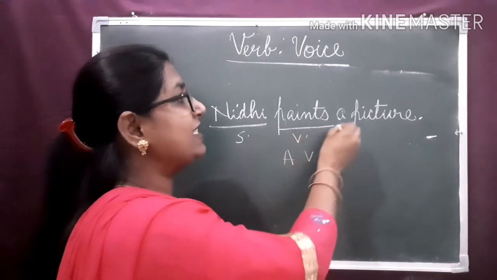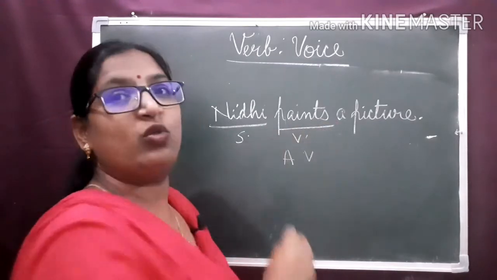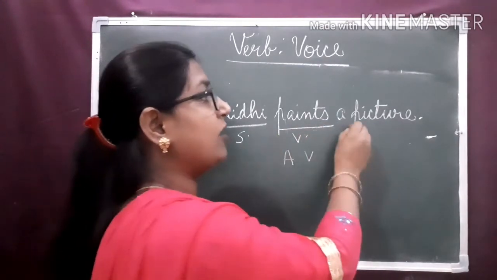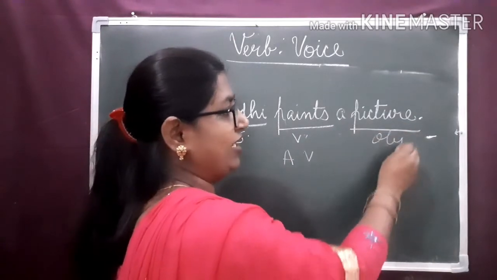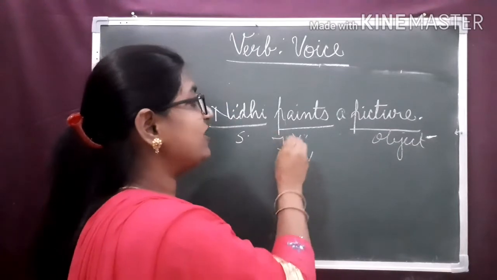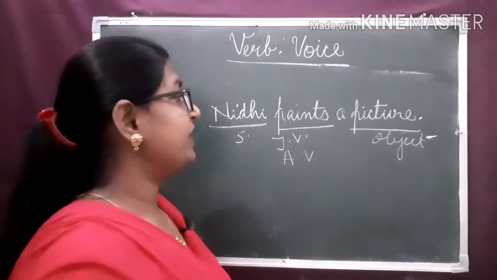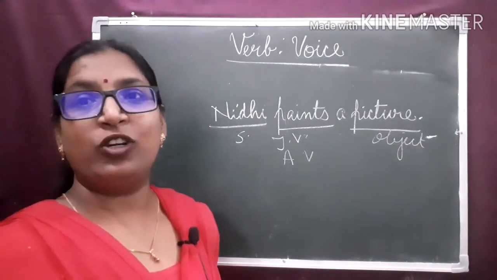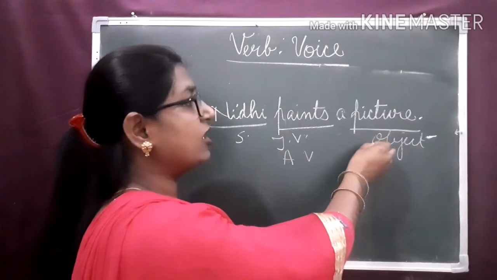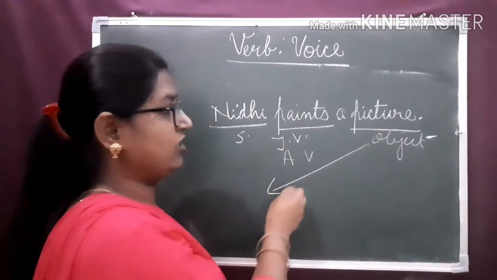Here, Nidhi paints a picture. After that, we have to find out what is the object in the sentence. Nidhi paints what? A picture. It is an object. As it has an object, we say the verb is a transitive verb, in active voice. And dear children, for changing from active to passive voice, we interchange the position of the object and the subject.